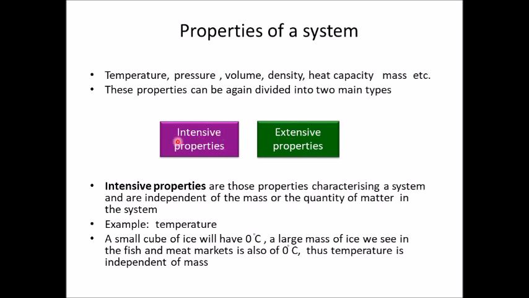The intensive properties are those which characterize a system and are independent of the mass or the quantity of matter present in the system. The extensive properties are those which will obviously depend upon the extent of the matter in the system. Okay, coming back to intensive properties, we know, for example, temperature. You will see that a small cube of ice will have 0 degree Celsius as its temperature. Similarly, the large chunks or the blocks of ice we see in the fish market or the meat market are also at 0 degree Celsius. So, temperature is independent of mass. Intensive properties are independent of mass.